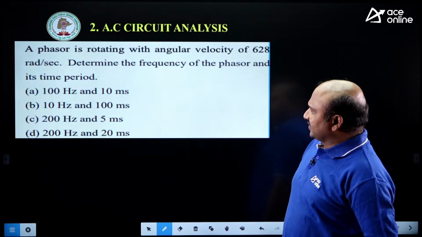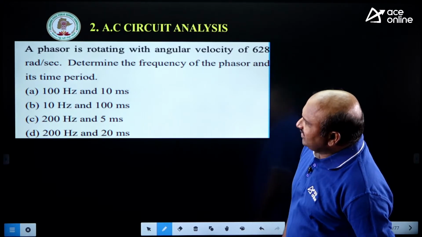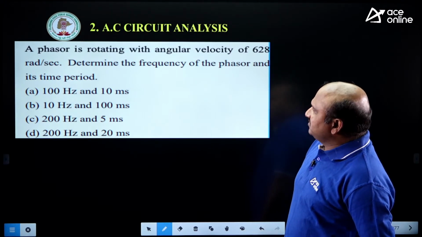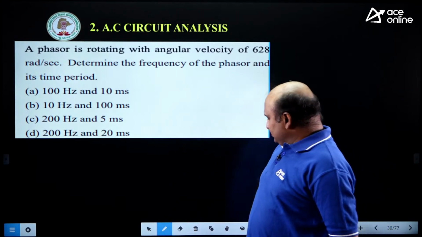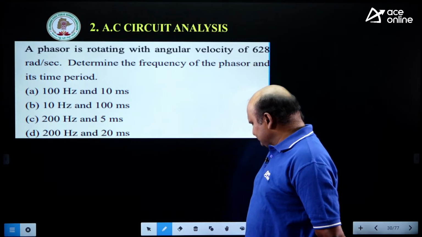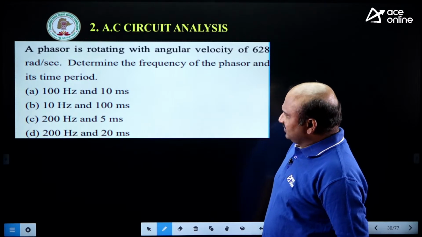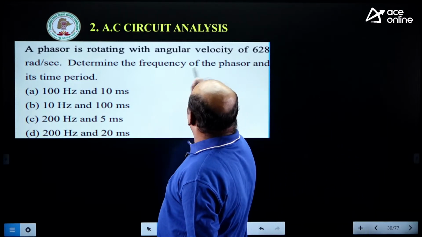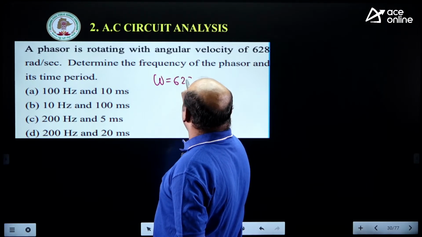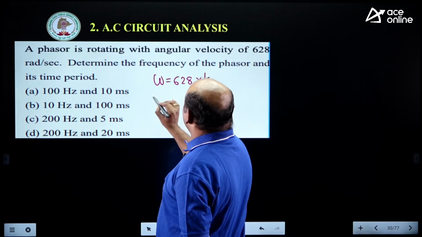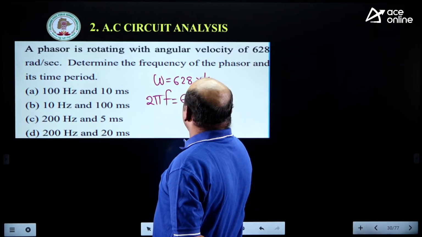Shall we move on? Okay. A phasor is rotating with an angular velocity of 628 radians per second. Determine the frequency of the phasor and time period. This is very simple here. Tell me, you can give the answer for this one. Now, omega value is how much given? 628 radians per second. Omega means what? 2 pi f is 628.